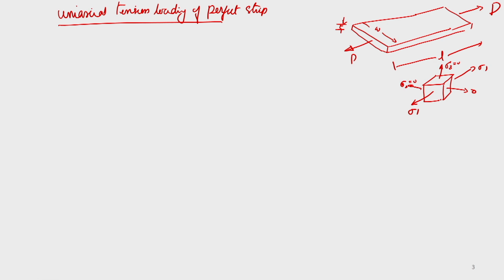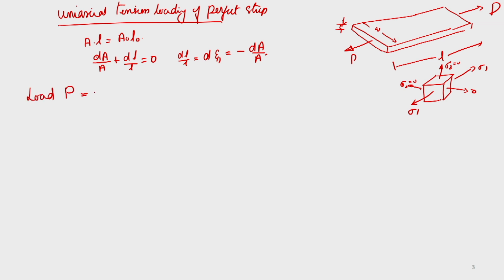So, we can always write that since the volume remains constant, A into L is equal to A naught into L naught. This part which I am going to explain was discussed in the earlier class, but still I wanted to bring it here. Okay. So, that means dA by A plus dL by L is equal to 0, or dL by L we can say is equal to d epsilon 1, that is equal to minus dA by A.